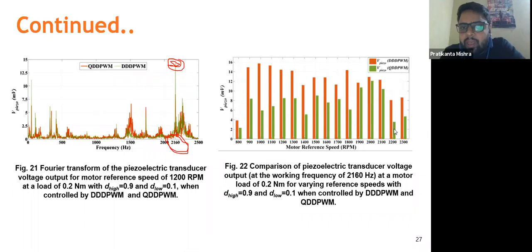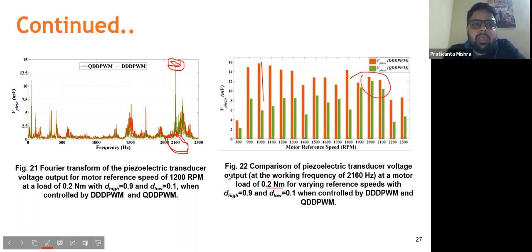So we have compared the peak for all the possible speed regions at 0.2 Newton meter. In all the cases we can see that the peak is higher for triple DPWM, but for QEEPWM the peak is somewhat lesser. In some cases, it is lesser to a great extent, like this one. But for some cases, it is not that much less, but still lesser, as you can see in these cases. This was the finding that we had while calculating the vibration of the motor.